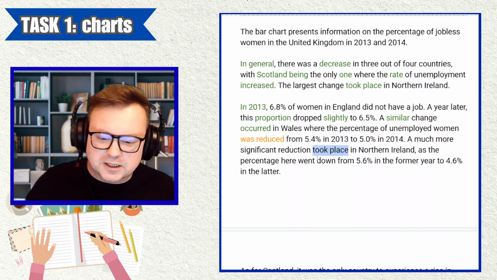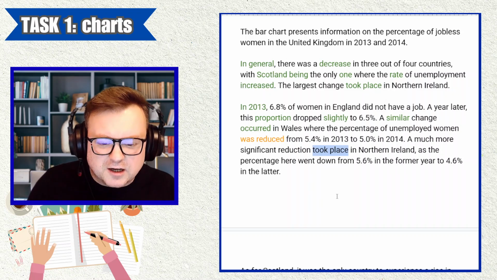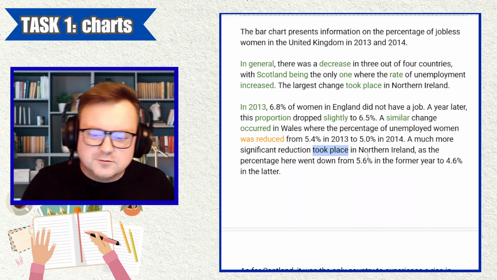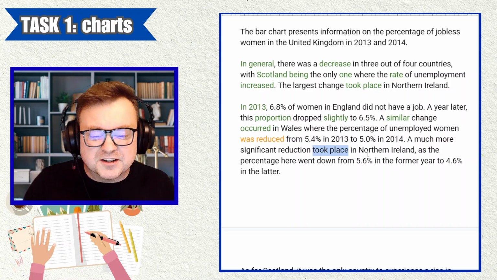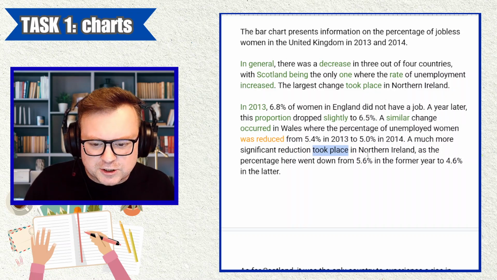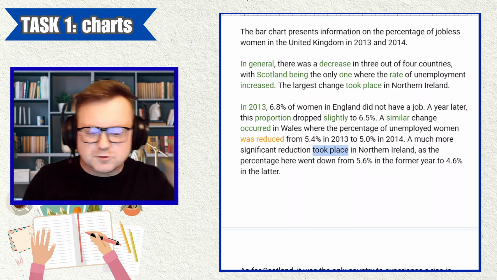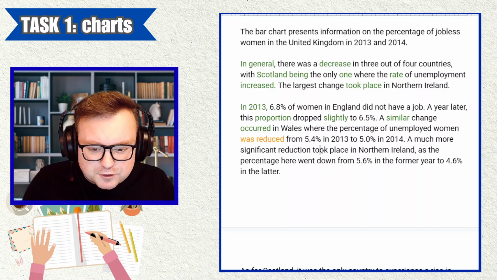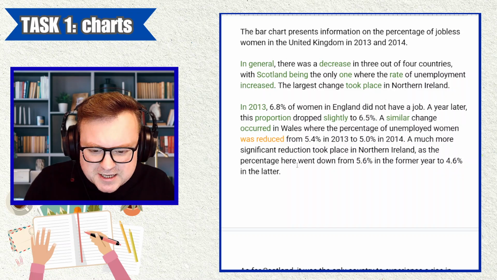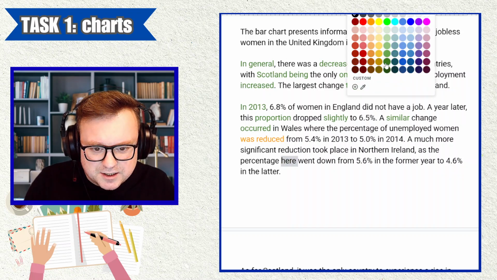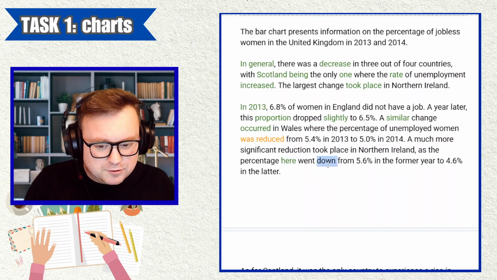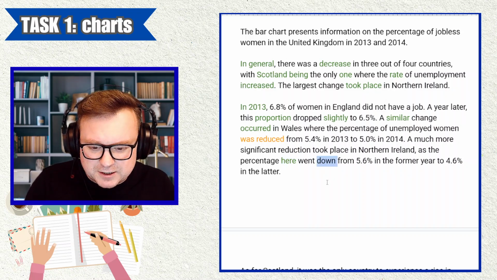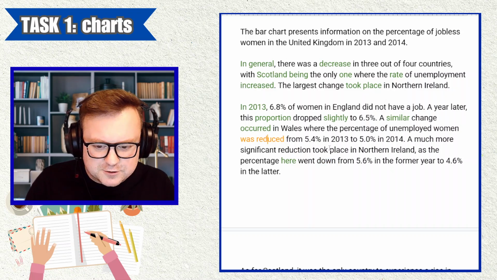You could change the wording, like "Northern Ireland saw a more significant reduction," or "Northern Ireland experienced a more significant reduction." That's one way of changing up, so you don't have to use "take place" again, but that's fine. "Significant reduction took place in Northern Ireland, as the percentage here," nice, "went down." Great. We've had decrease, we've had go down, we've had reduce, we've had reduction. "Went down from 5.6% in the former year."